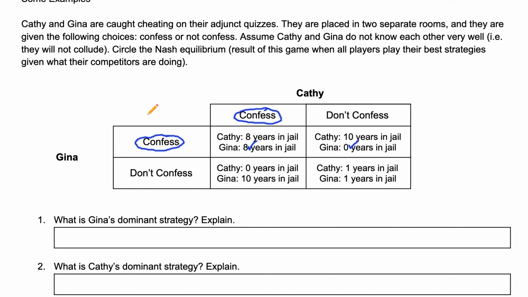Okay, so you're just trying to figure out what your opponent is going to do and do what's best for you. All right? Try the rest. We'll discuss on Monday. Good luck.